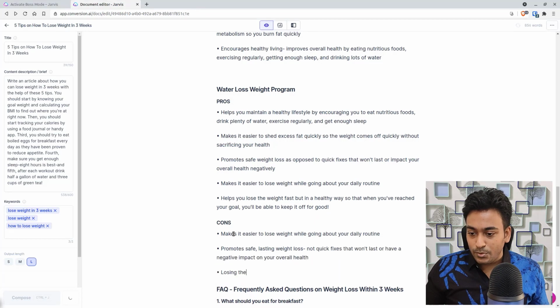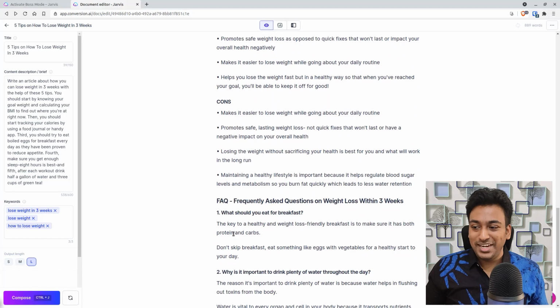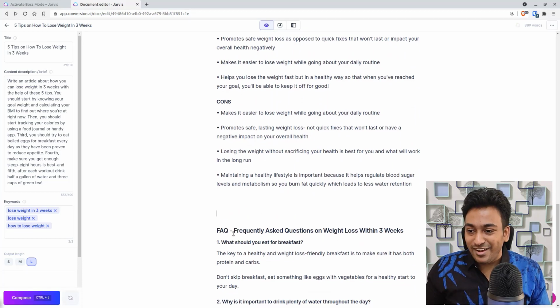Makes it easier to promote safe. So obviously it doesn't bring me any cons, because I think water weight loss is really good. Right.